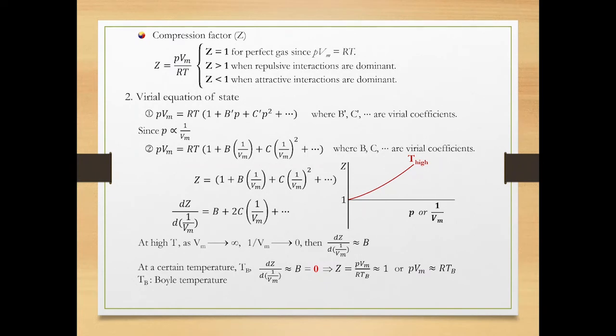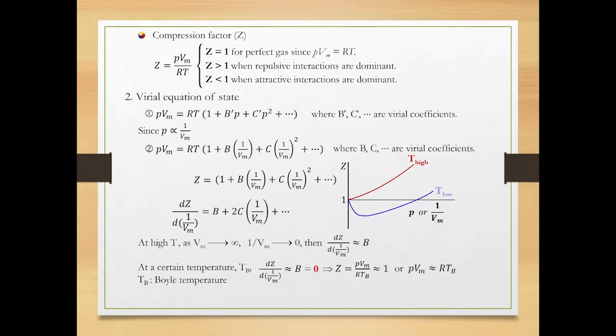This would raise the capital Z value beyond the ideal value 1. The degree of deviation becomes greater as pressure or 1 over Vm increases. Be aware, as pressure decreases, the value of capital Z approaches 1, which implies that the real gas behaves like a perfect gas under a low pressure condition.